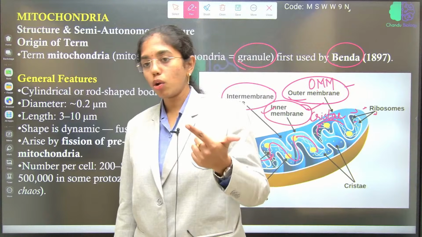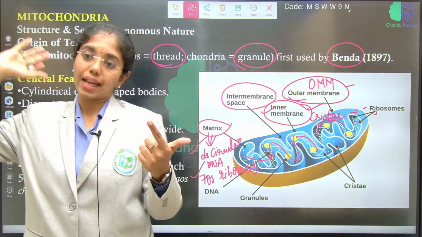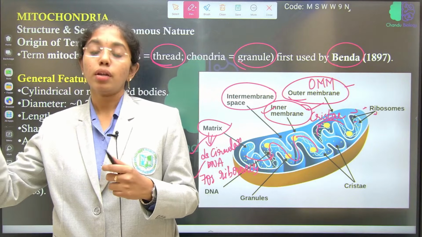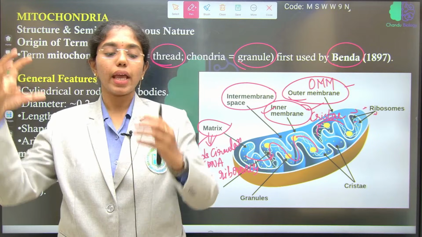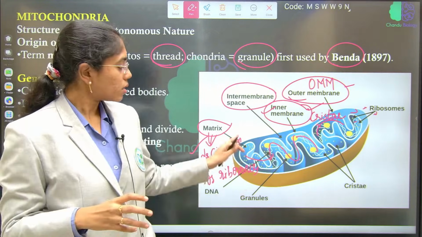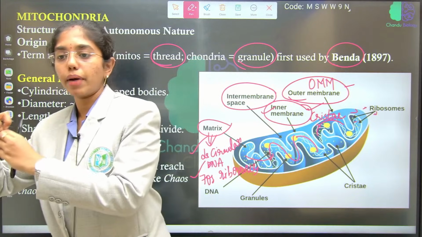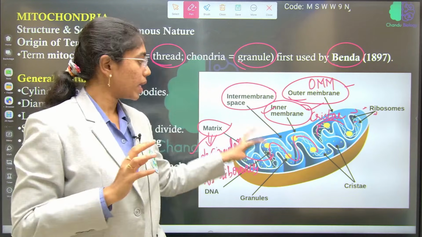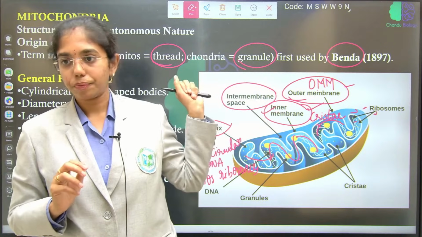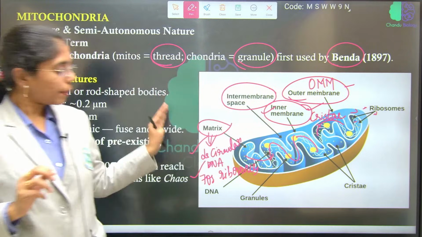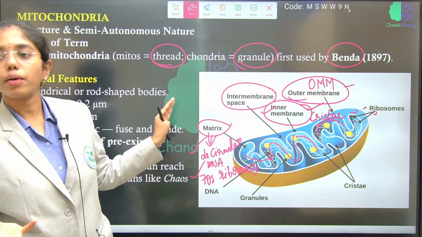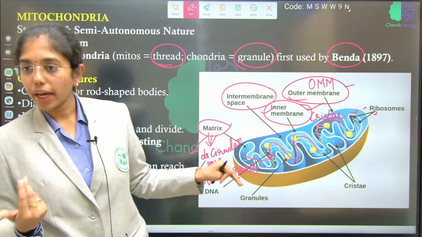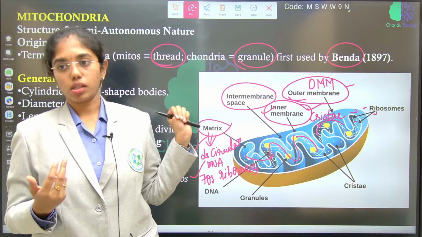Both mitochondria and chloroplast at one time were individual cells, but in the due course of evolution, when eukaryotes started evolving, they engulfed the prokaryotic cells. That is, mitochondria and chloroplast were engulfed by the eukaryotic cells, and later they became part and parcel of the eukaryotic cell, but still they exhibit prokaryotic cell features like what? Double-stranded circular DNA, having 70S ribosomes, replicating by binary fission. These are the features that it possesses.